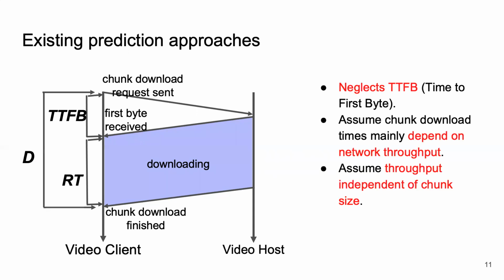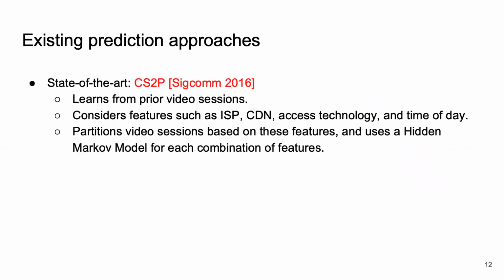However, most prediction approaches neglect TTFP. They assume the chunk download time is only dependent on network throughput. Existing approaches maintain a history of throughput and use it to predict future throughput and get the chunk download time. While maintaining the history, they assume that the throughput is independent of chunk size.